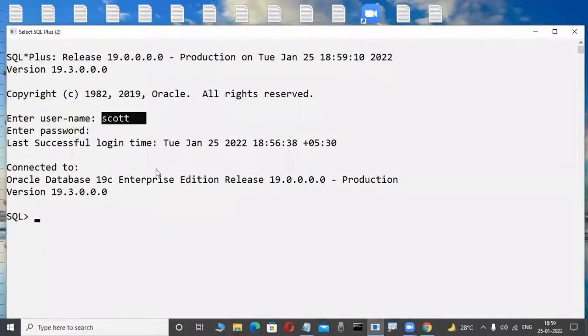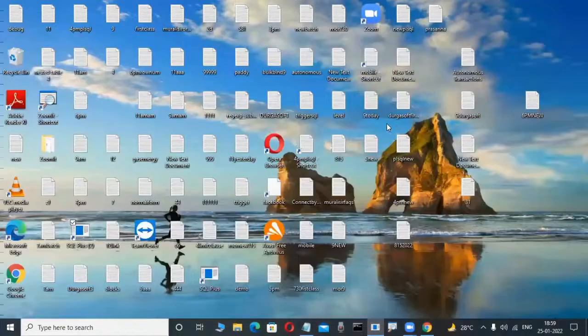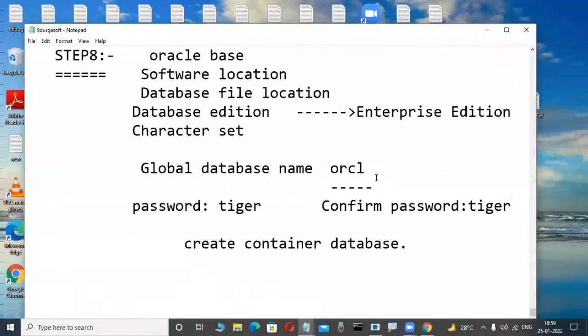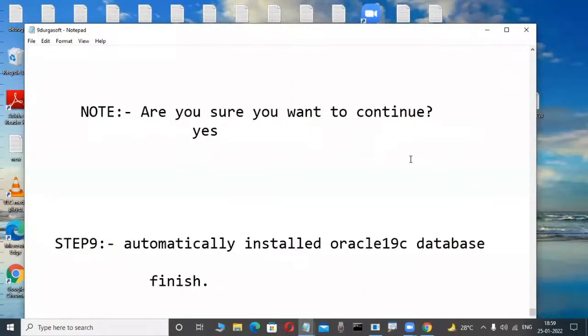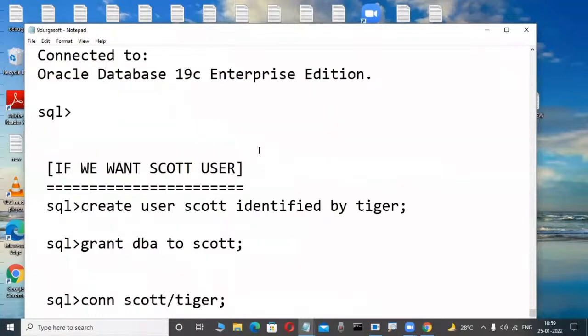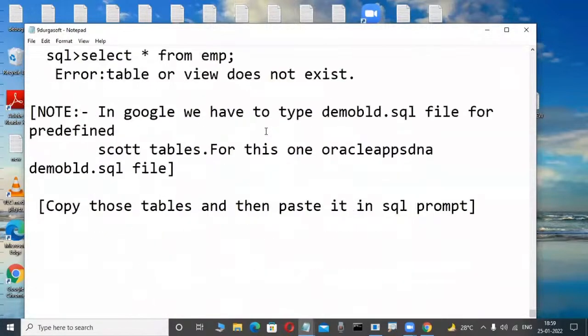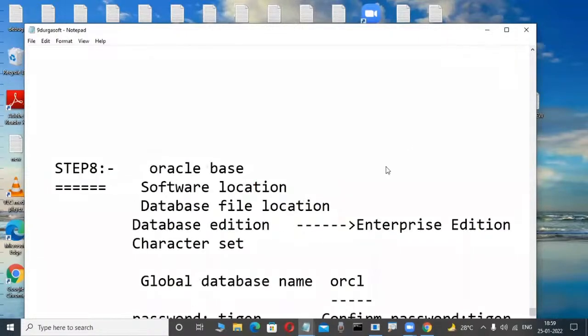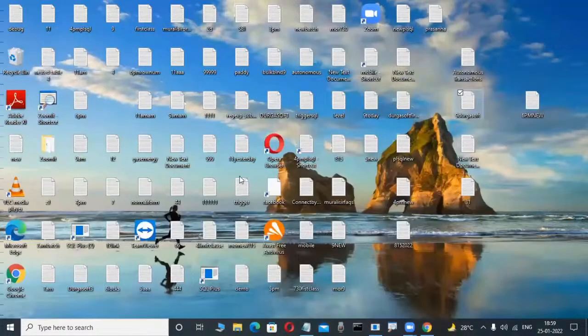Once you are familiar with all these things, the tools and the Oracle software, then only we tell you the installation steps. Once we are installing, practically you can understand all those things. This installation is understandable when you have knowledge of editions, passwords and usernames. Then installation step by step is very easy. Otherwise impossible. That's why up to now I'm not telling installation.